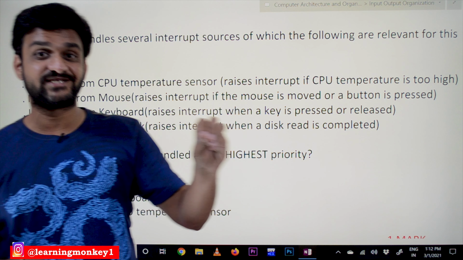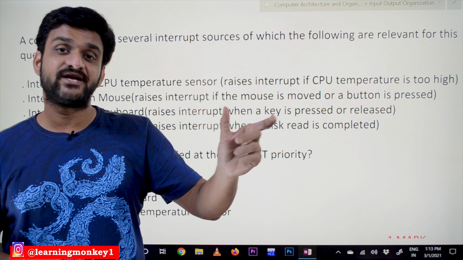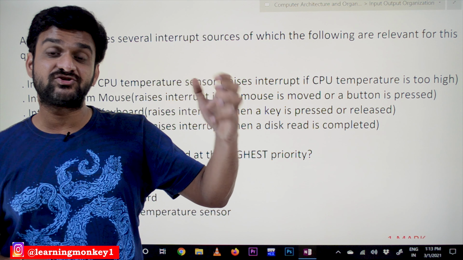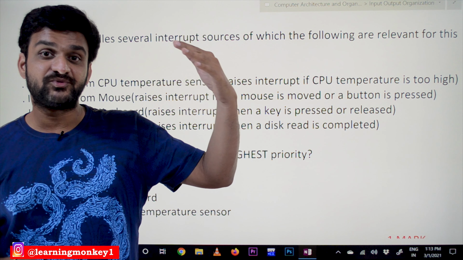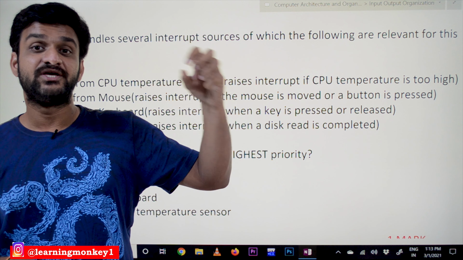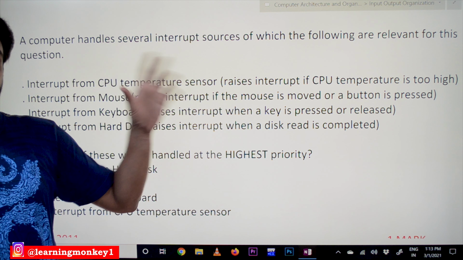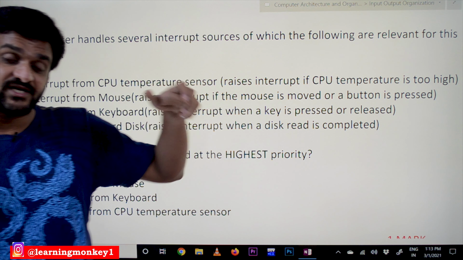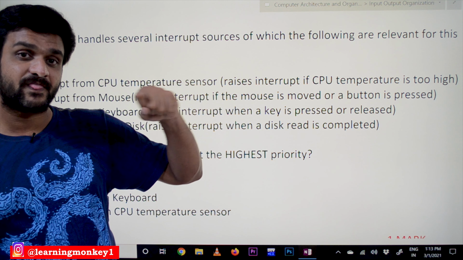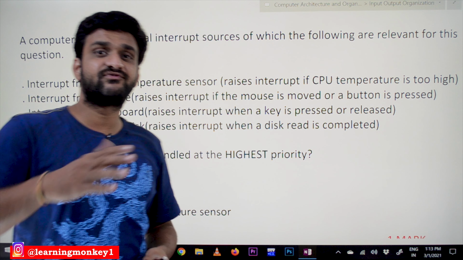For example, a heat sensor interrupt is one kind of interrupt, generated by the computer when the temperature of the computer is growing drastically. If the temperature grows very drastically, the interrupt is generated immediately. So it is one kind of interrupt; the environment can also generate interrupts. There are different ways.